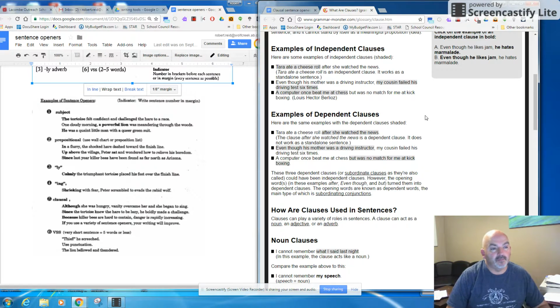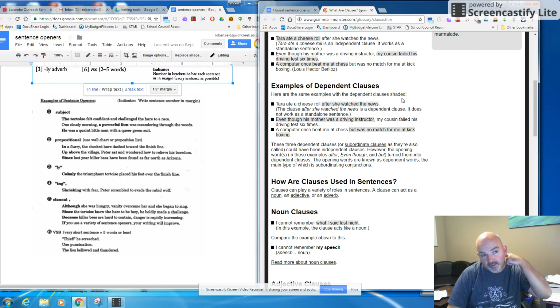So examples of dependent clauses. Here are some examples with the dependent clauses shaded. Tara ate a cheese roll after she watched the news. So "after she watched the news," if I just came up to you and said that, you'd be expecting some more information. Even though his mother was a driving instructor, same thing. If I came up to you and just said that, you'd be looking for more information. And the same with the last one, but was no match for me at kickboxing. So again, these are dependent clauses. There's a name that they use, subordinate clause, but we won't worry about that.